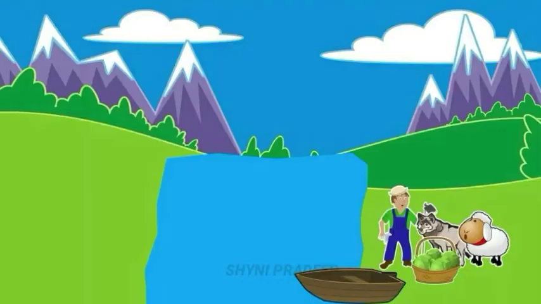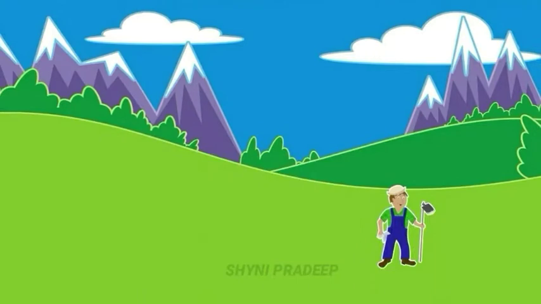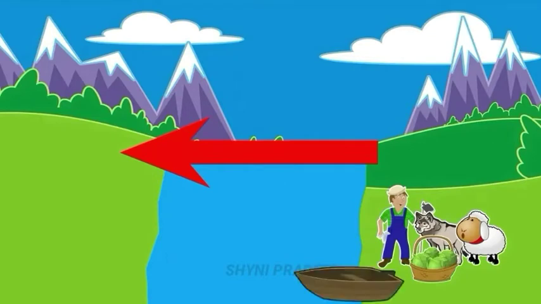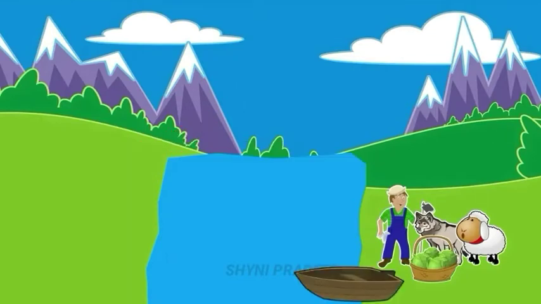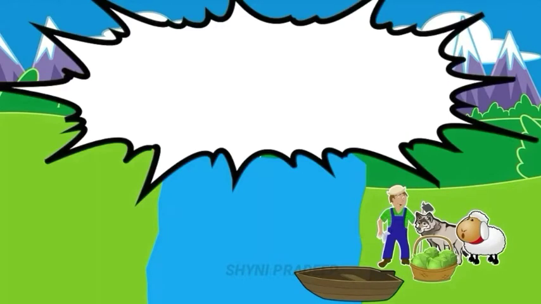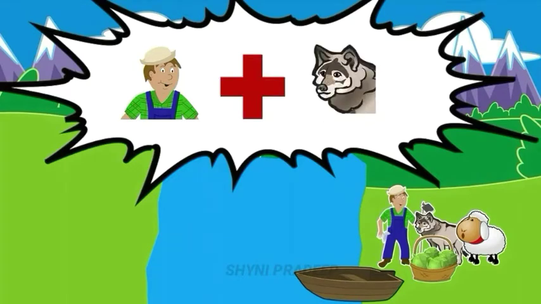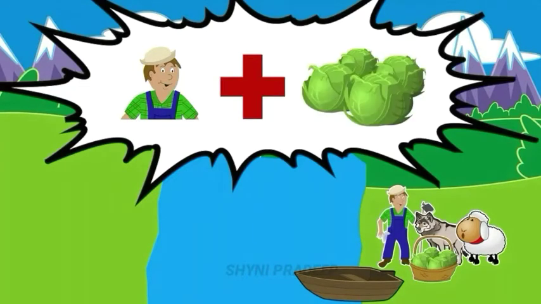The farmer, goat, grass and wolf problem. A farmer must transport a wolf, a goat and a bundle of grass from one side of the river to another side of the river using a boat. But in crossing the river by boat, the farmer could carry only himself and a single item, the wolf or a goat or a grass.